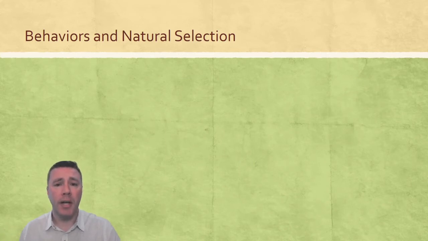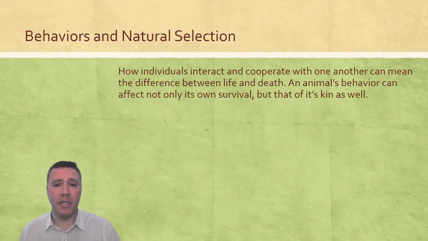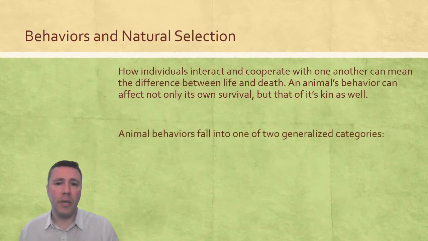More often than not, how an animal behaves is literally a matter of life and death. An organism's behavior can increase or decrease its own survivability and also the survivability of a larger group. We categorize behaviors into one of two generalized types.